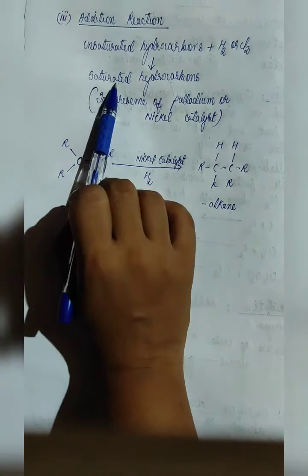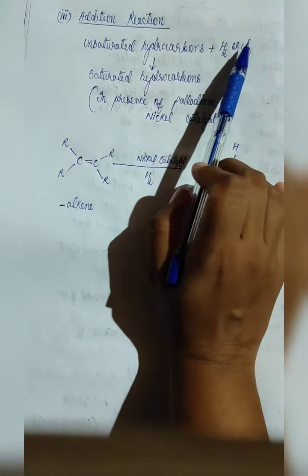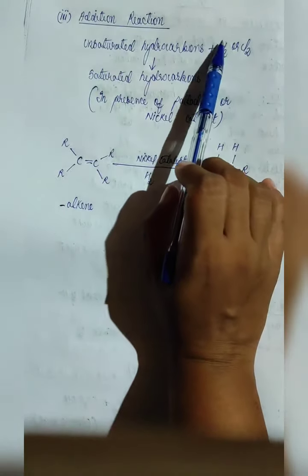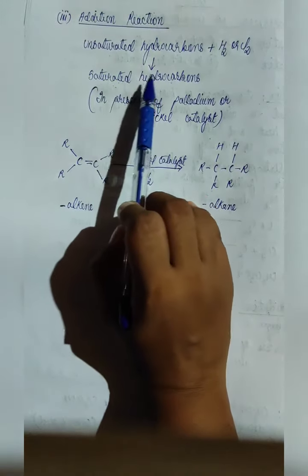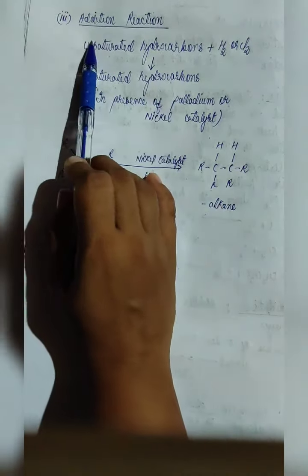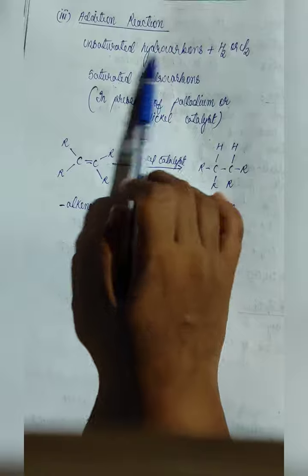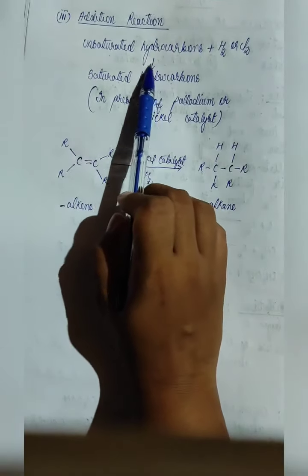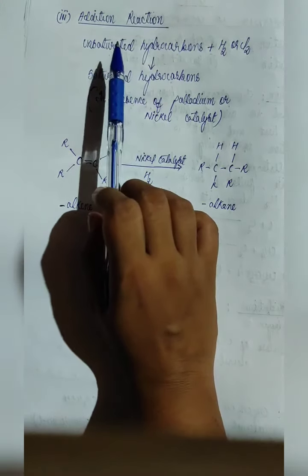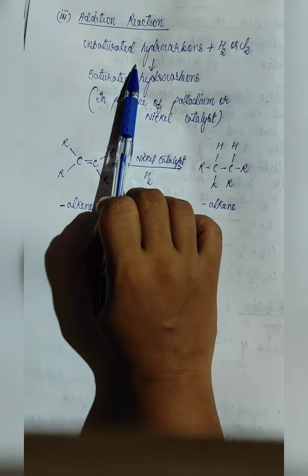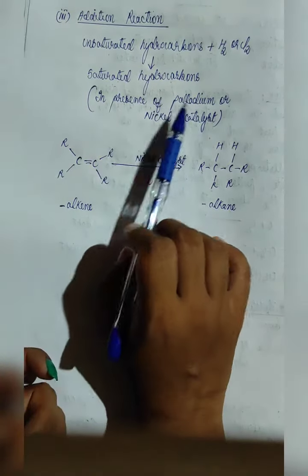But how the conversion will take place? By addition of certain molecules which may be either hydrogen or chlorine. Upon addition of hydrogen or chlorine to unsaturated hydrocarbon, they will be converted to saturated hydrocarbon. That means double or triple bond will be converted to single bond. Now, but in order for this reaction to take place, we need some catalyst. Some catalyst must be added so that this reaction goes faster or this reaction speed increases. So, catalyst will be added. In this case, the catalyst to be used may be palladium or nickel.